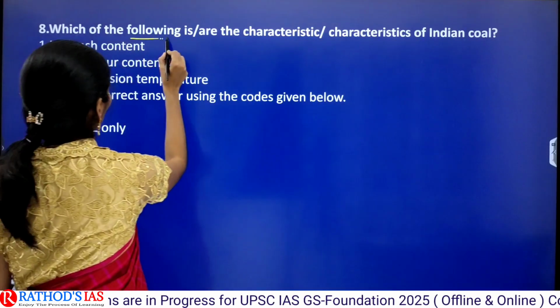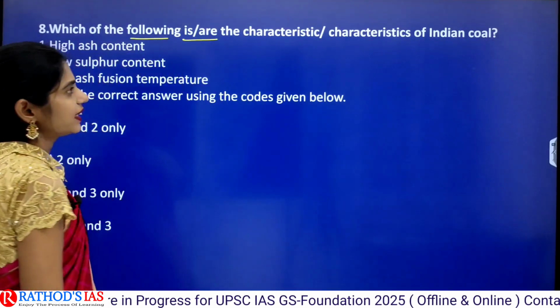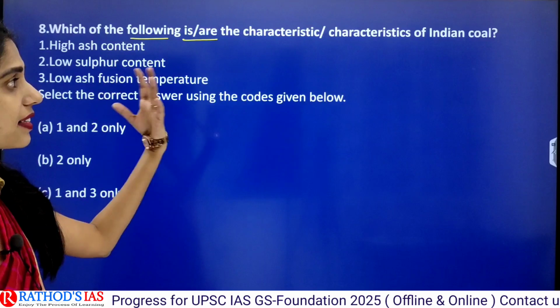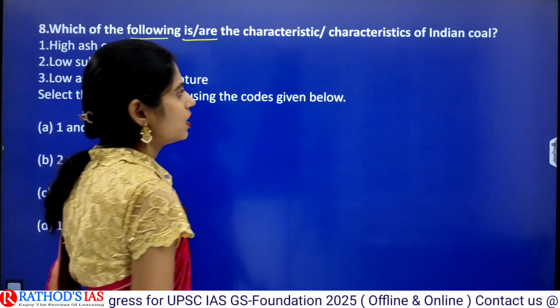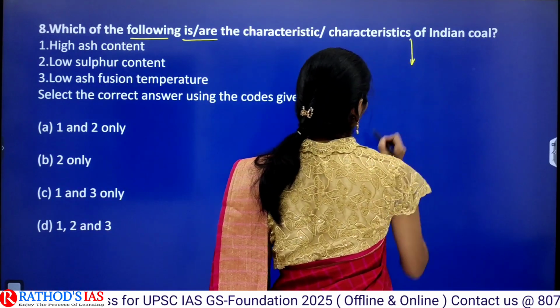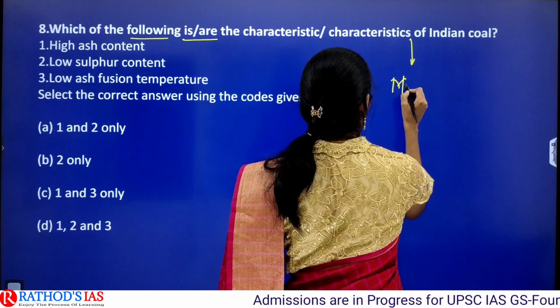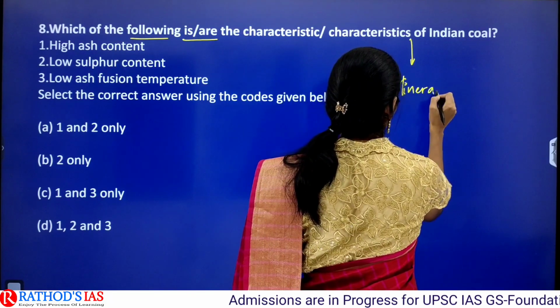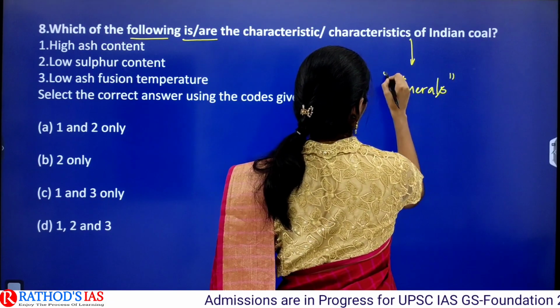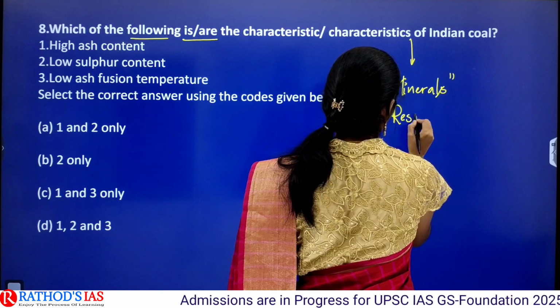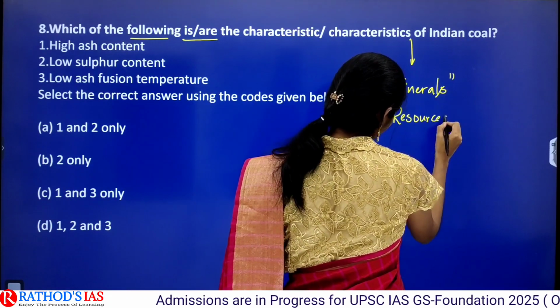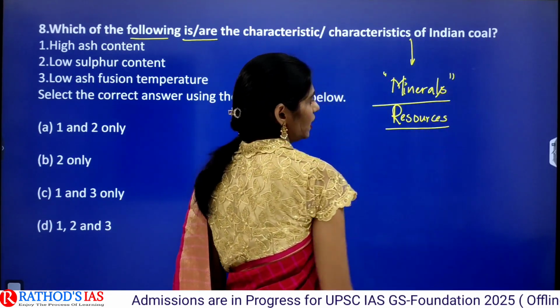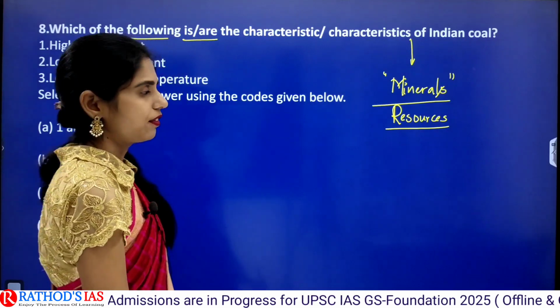Which of the following is or are the characteristics of Indian coal? This question is from the topic of minerals, or we can say resources, and resources is also a repeated theme in your geography.